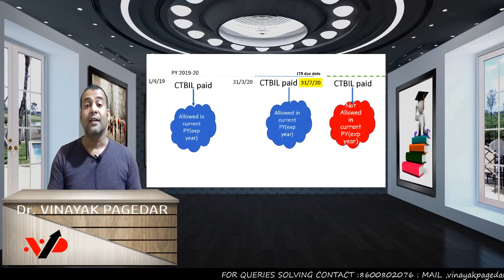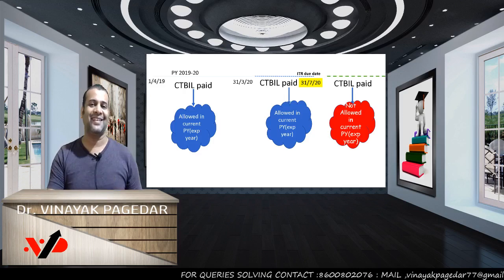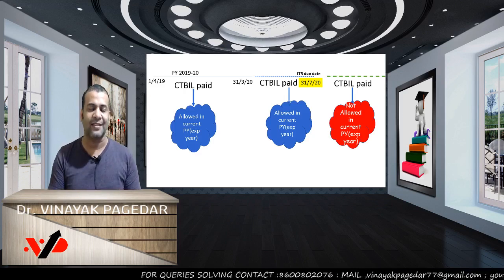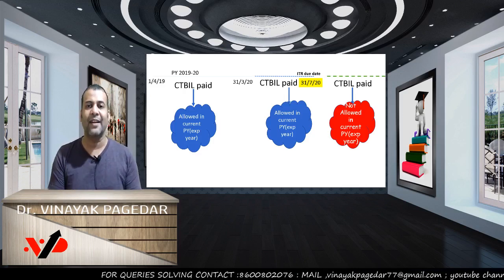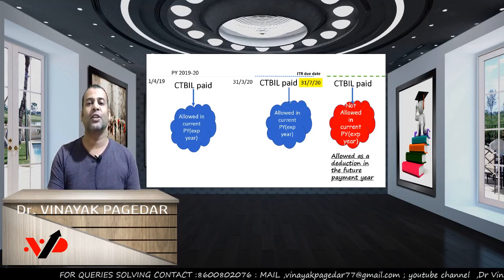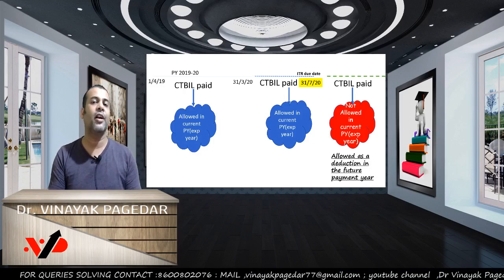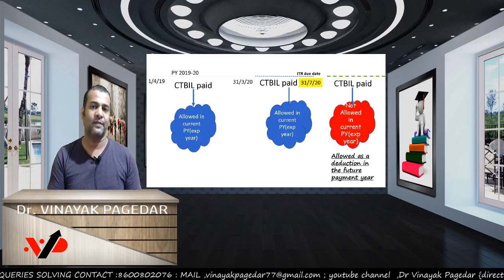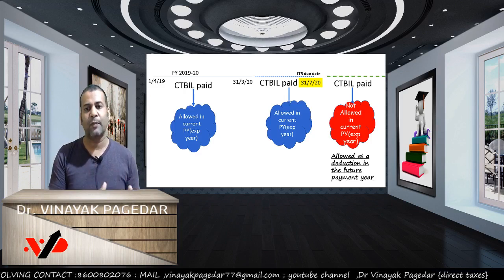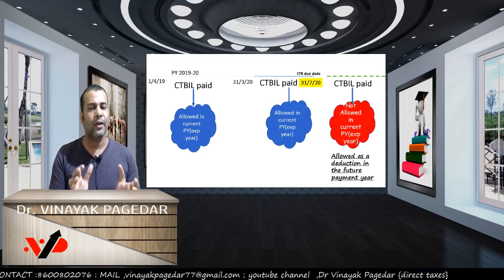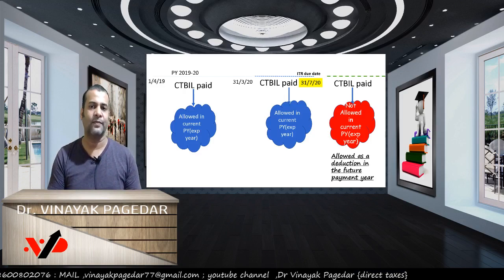But since I paid it, the important thing is you have to pay it. Since I paid it, I can get a deduction in the 2021 PY calculation. So in the assessment of PY 2021, I could still claim this as deduction.